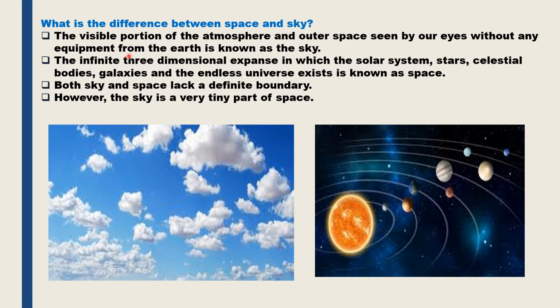Whereas the infinite three-dimensional expanse in which the stars, the solar system, the celestial bodies, the galaxies and the endless universe exist is known as the space. Both space and sky lack a definite boundary. That is, both space and sky do not have a definite limit or a definite boundary. But the sky is a very tiny part of the space.